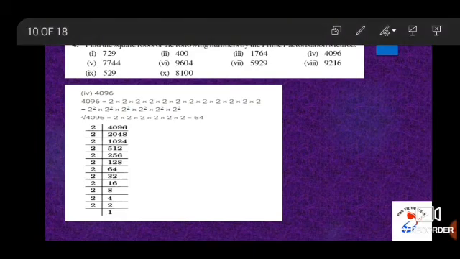Subdivision 4, the question is 4096. When I divide 4096 by 2, 2048. 2048 by 2, 1024. 1024 by 2, 512. 512 by 2, 256. 256 by 2, 128. 128 by 2, 64. 64 by 2, 32. 32 by 2, 16. 16 by 2, 8. 8 by 2, 4. 4 by 2, 2. And 2 by 2, 1. So 4096 can be written as 2 square into 2 square into 2 square into 2 square into 2 square into 2 square. Therefore, square root of 4096 is equal to 64.